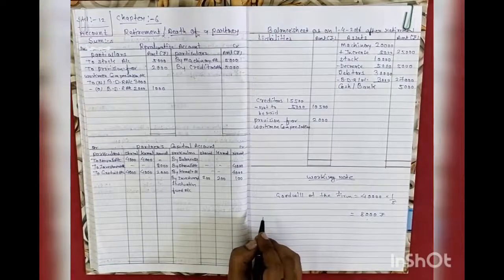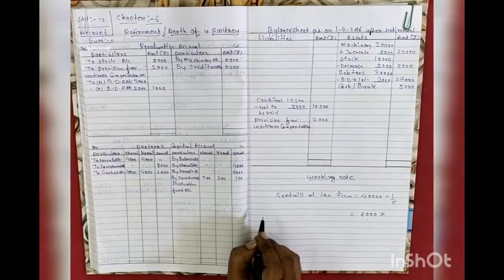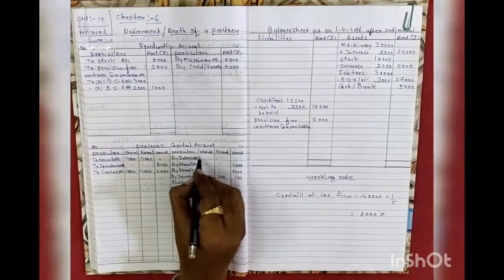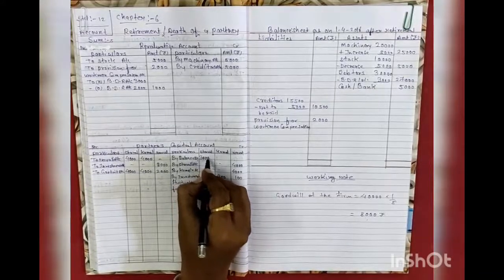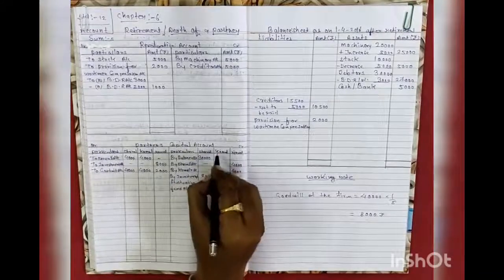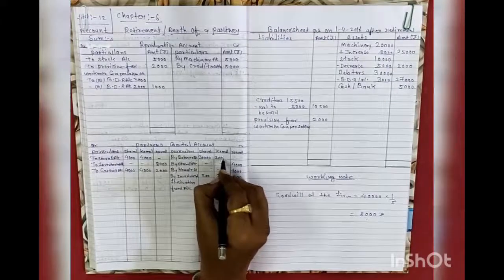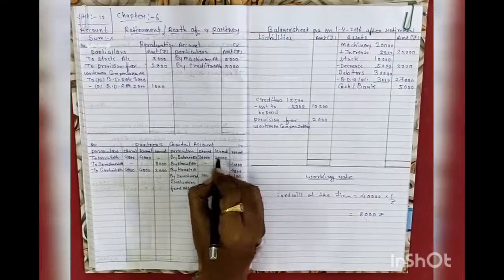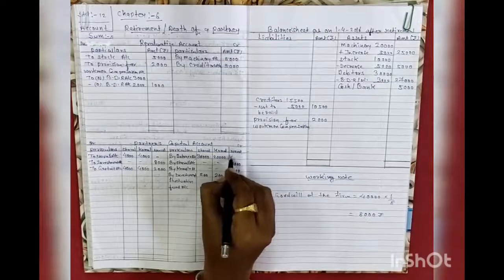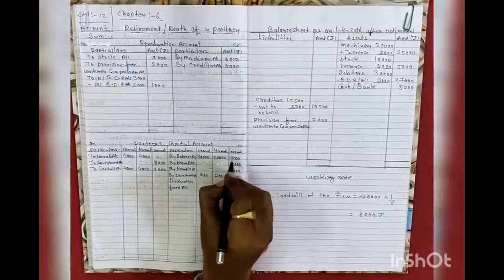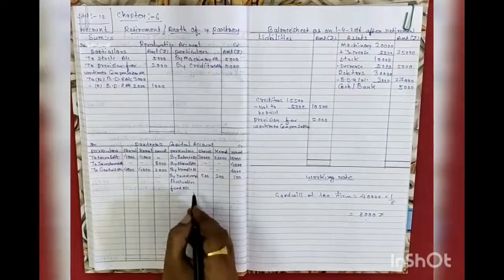After completing the asset side, now the liability side, capital account. First Dhaval 30,000 rupees, then Kamal 20,000 rupees, and Naval 10,000 rupees balance. After that, general reserve is given.